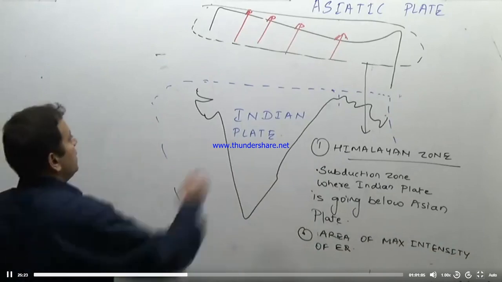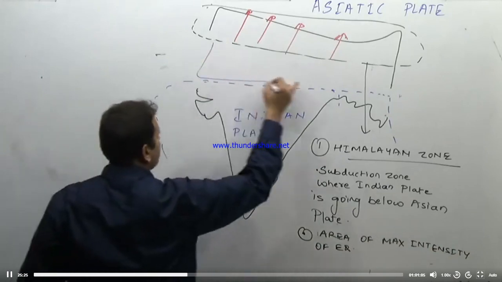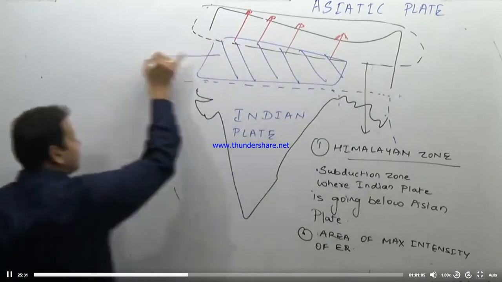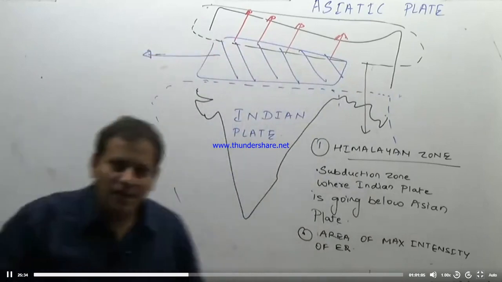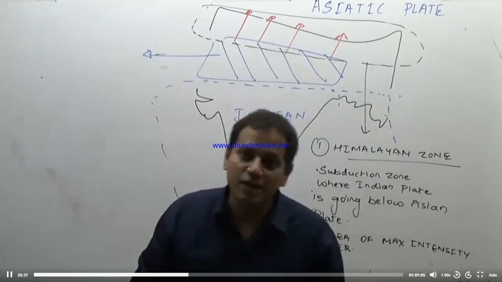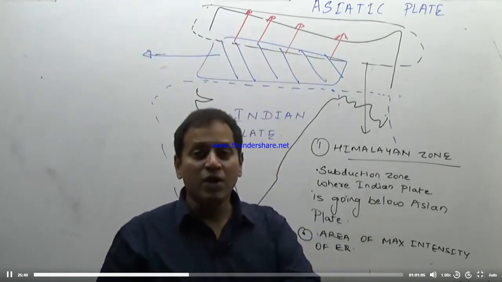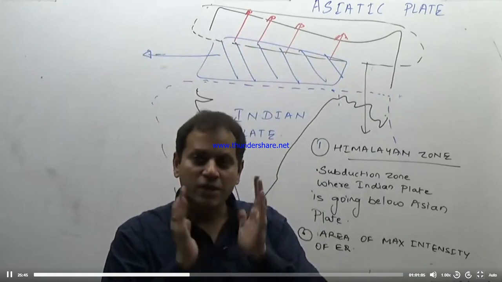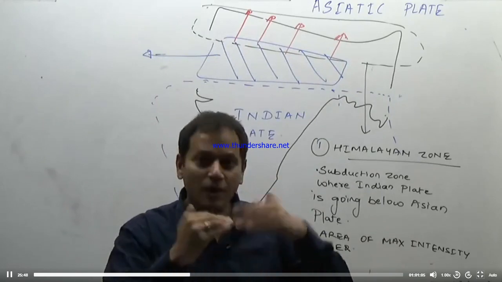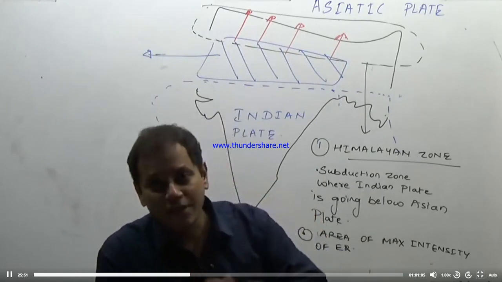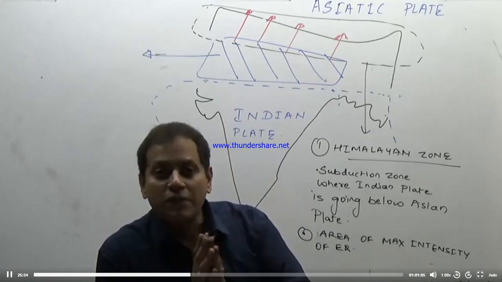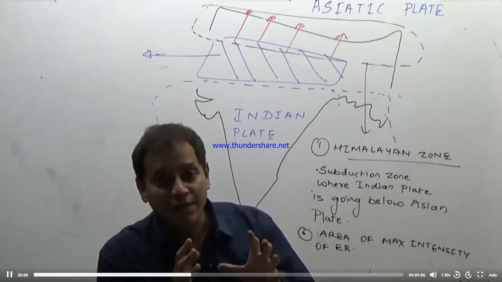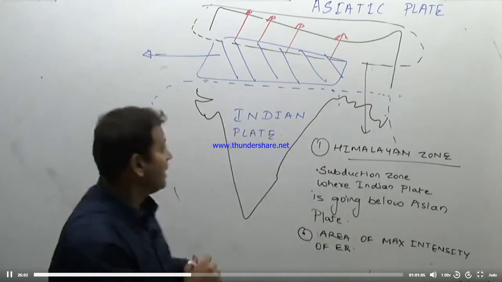Now the rest, which is below the Himalayas, is the alluvial plains of India. That is the city of Delhi, the city of Kanpur, Lucknow, which is just near the Himalayas, at the foothills of the Himalayas, till the Vindhya region. Because from the Vindhya region, it is the start of the peninsular plateau. Because it lies very, very near to the areas of earthquake, that is, very near to the focus, this is an area which will feel the tremors.